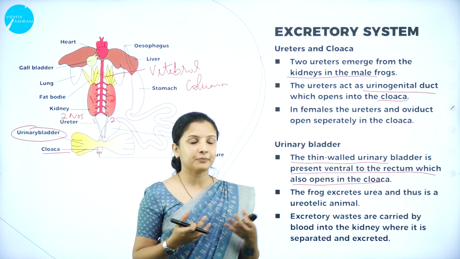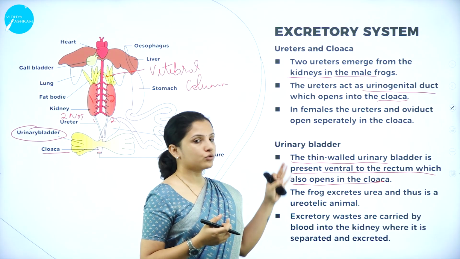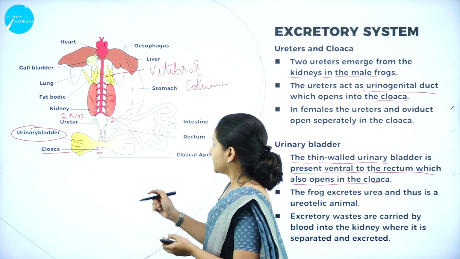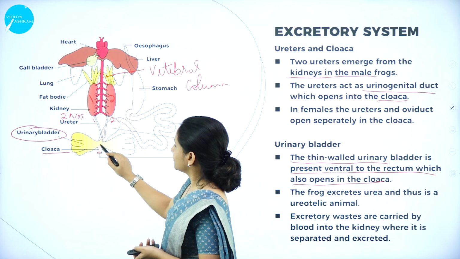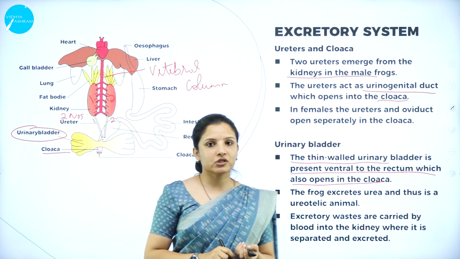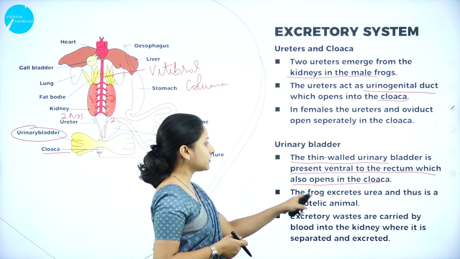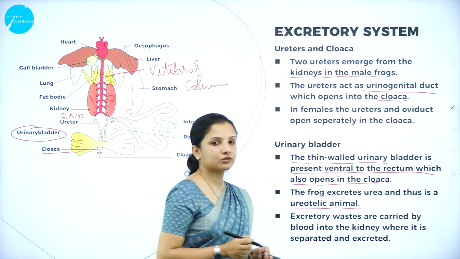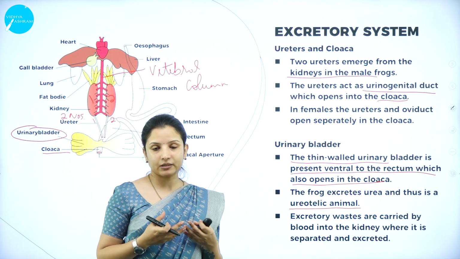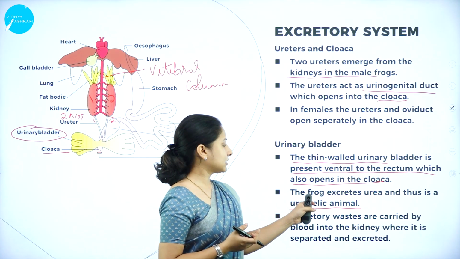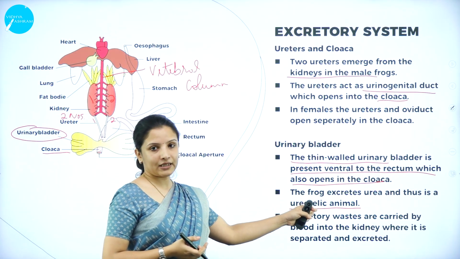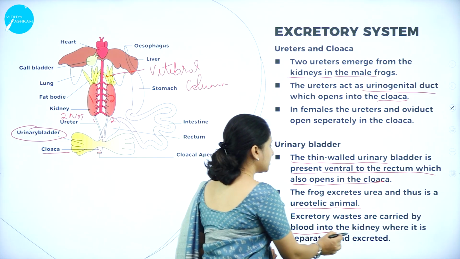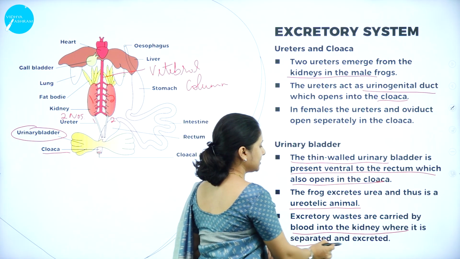So at the end, what happens? Both the ureters and the urinary bladder have a single connectivity towards the cloaca. As you can see here, the urinary bladder is also connected to the cloacal region through which the urine is passed out. And the frog excretes urea, and thus it is a ureotelic animal. So the frog's excretory product mainly consists of urea. Therefore, frogs are called ureotelic animals, and the excretory waste is carried by blood into the kidney where it is separated and excreted.